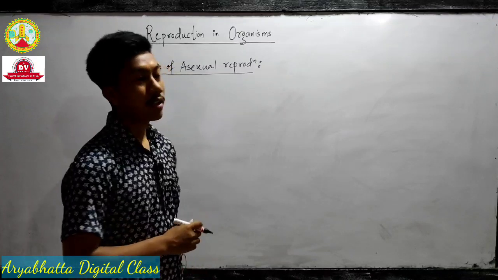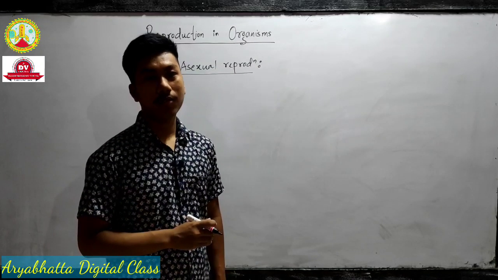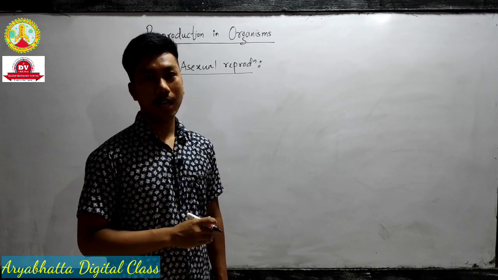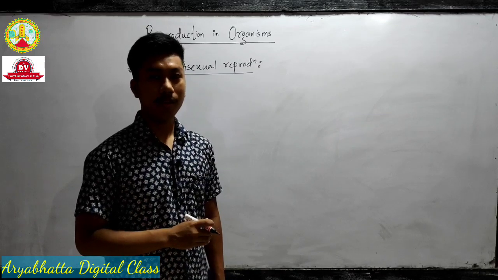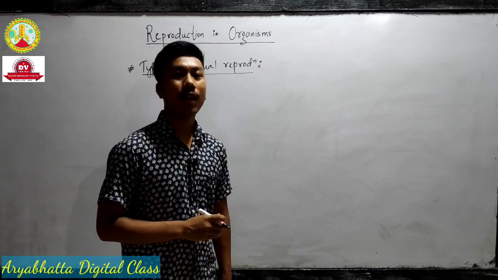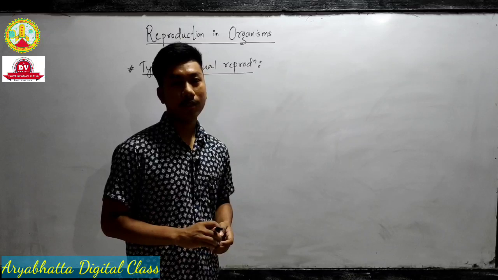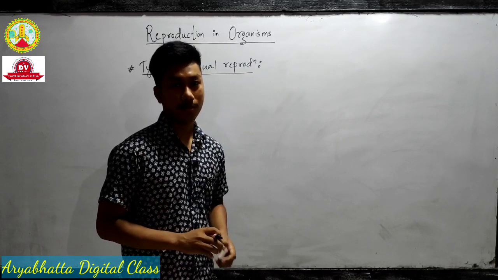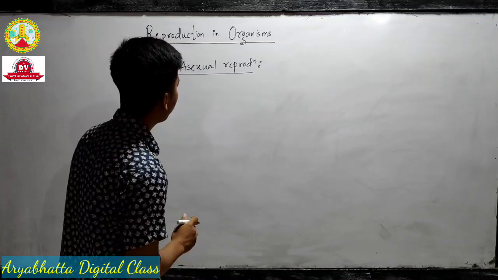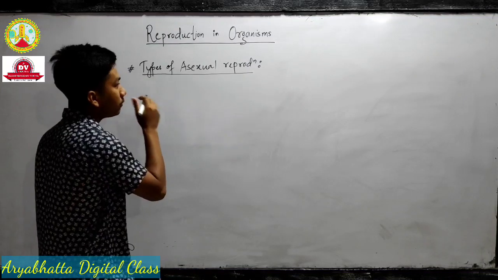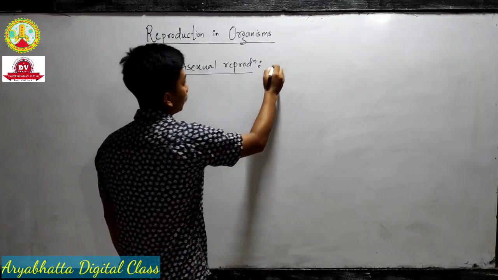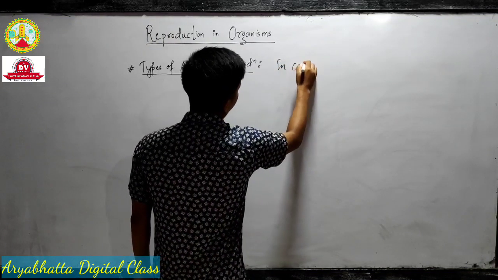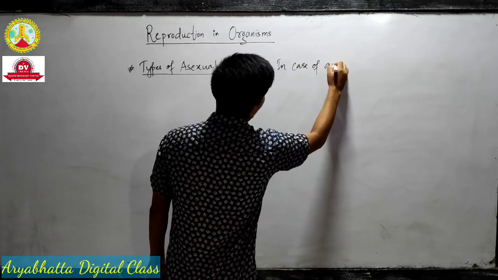Asexual reproduction in animals is found in lower living organisms. It is not found in higher animals, it is found in microorganisms.